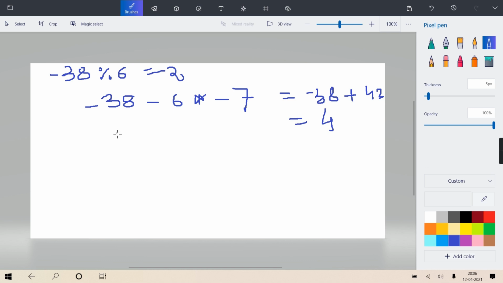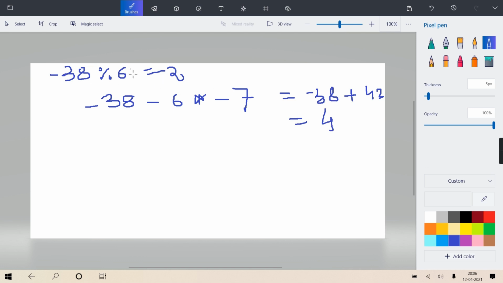Do you agree or no? Yes, sir. So in C or C++ or Java, for the same thing, you'll get the answer minus 2, whereas in Python, you'll get the answer 4. Again, now I am sure you have that much faith in me. 100%, I know you keep faith in me.